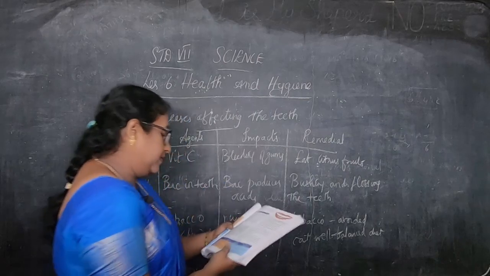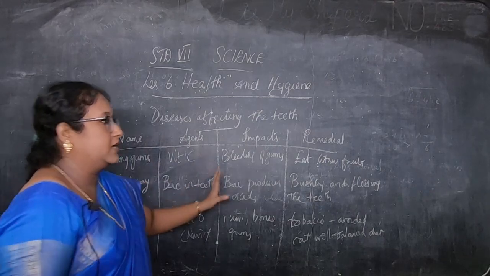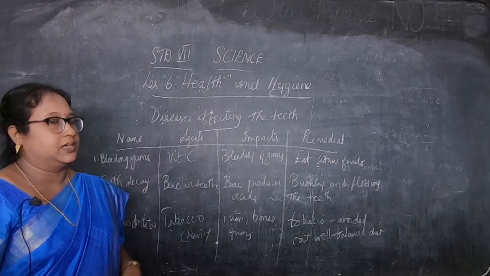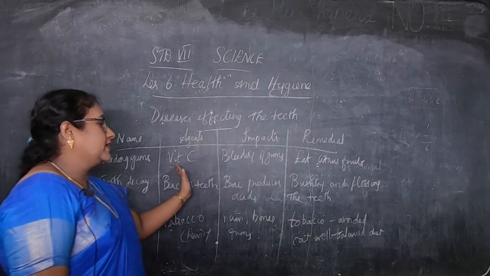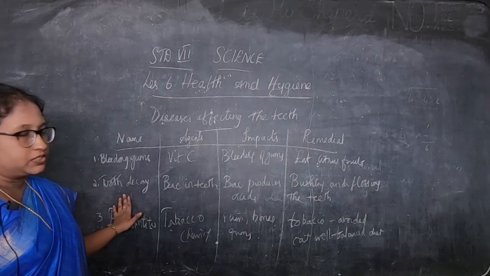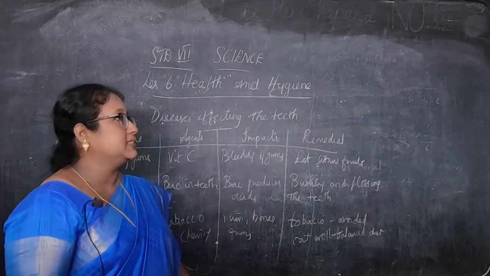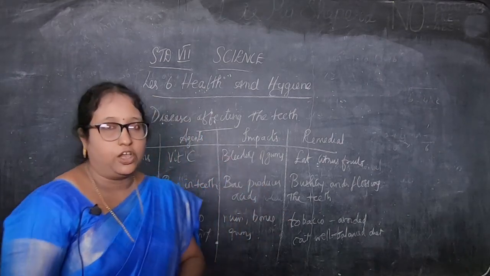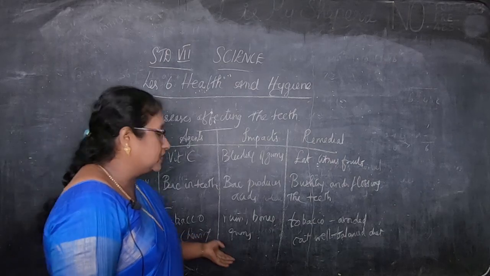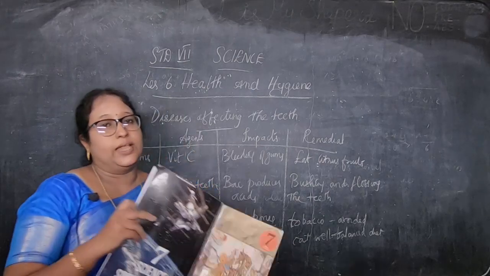Okay, children. So these are the diseases affecting the teeth: name of the disease, causative agents, impacts and what remedies you have to follow. First is bleeding gums. What deficiency? Vitamin C deficiency. The impact is bleeding of gums. To avoid this vitamin C deficiency, you have to eat many citrus fruits. Then tooth decay. Bacteria form in the teeth and produce acids, and brushing and flossing the teeth is the remedy. Then periodontitis, where tobacco chewing is the causative agent. Because of this, it ruins bones and gums. To avoid this, you have to avoid tobacco and eat a well-balanced diet.